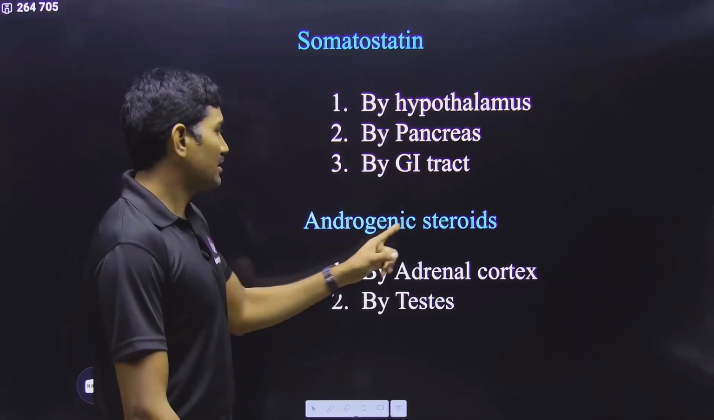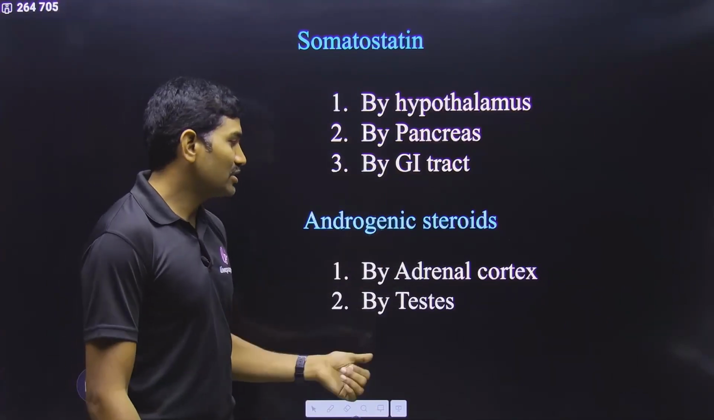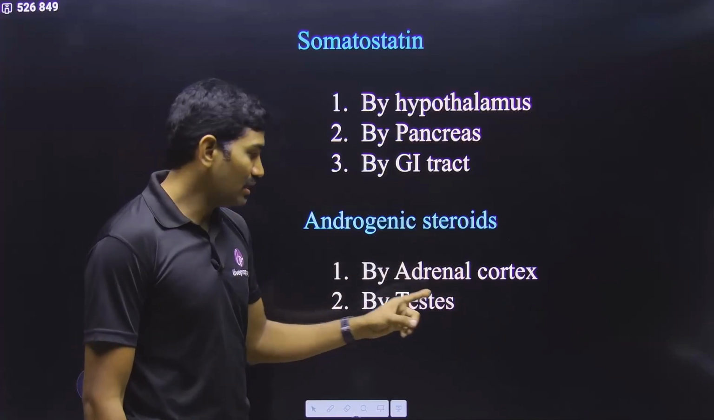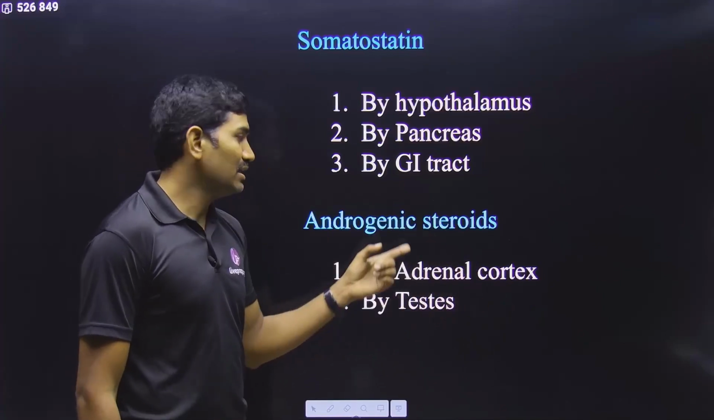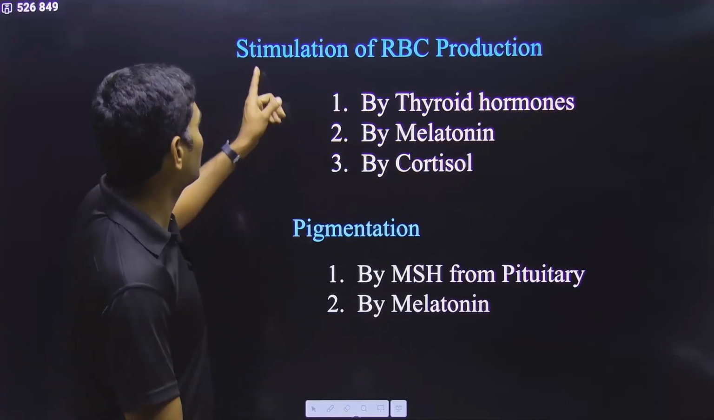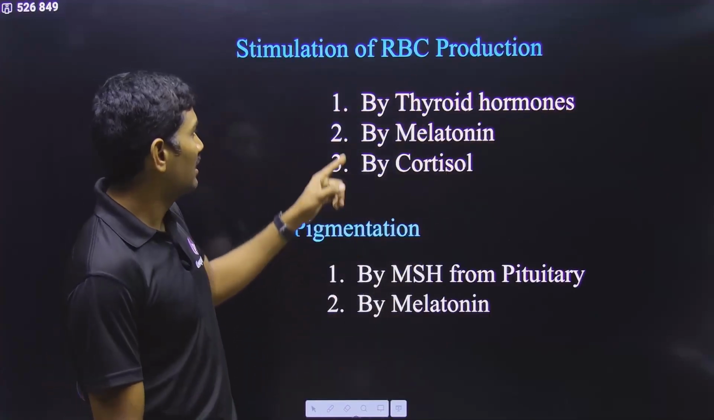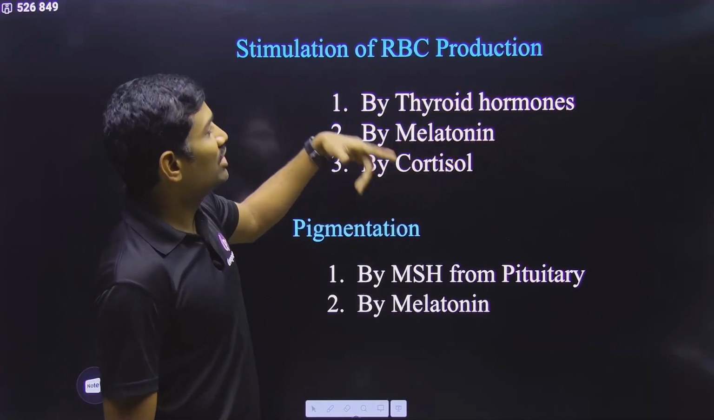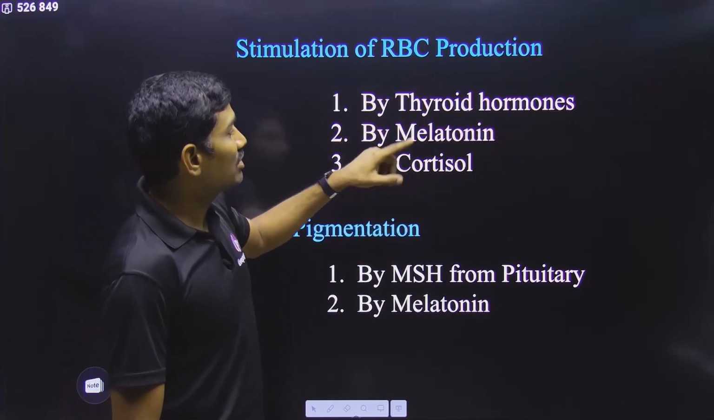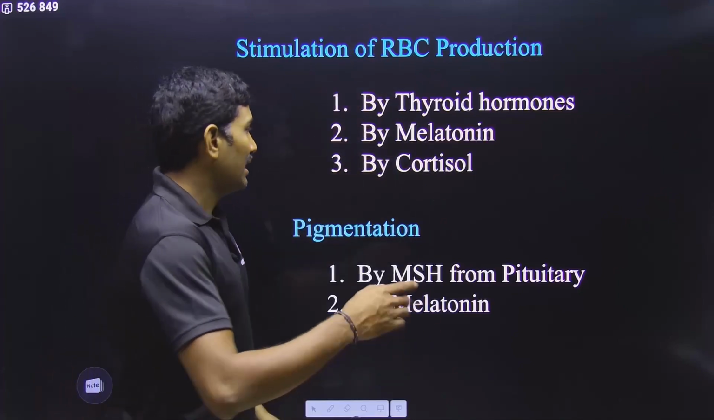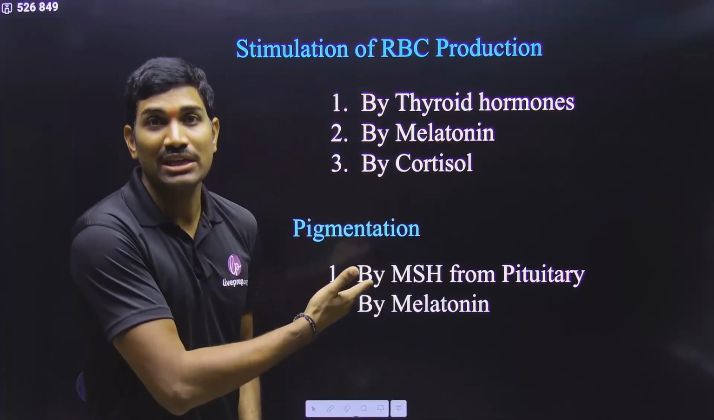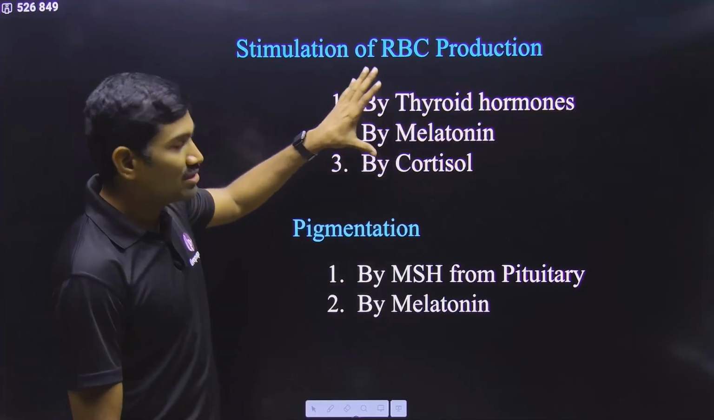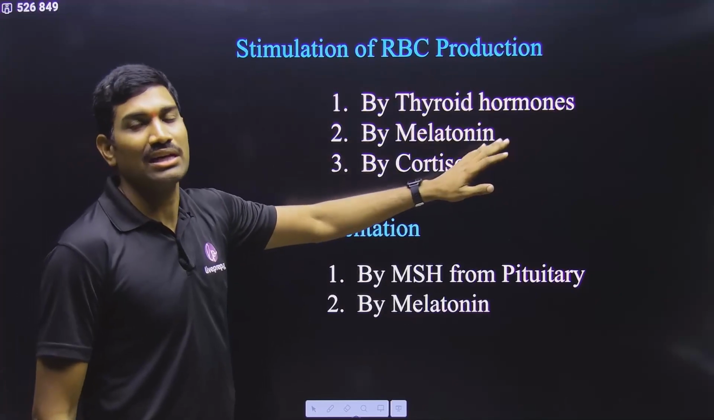Clear? Over. Next one, androgenic steroids. Androgenic steroids are produced by the adrenal cortex. Adrenal cortex is producing the androgenic steroids, and even the testes are also producing the androgenic steroids. This is the information. Next one, regarding the stimulation of RBC production by the thyroid hormones. Thyroid hormones are stimulating RBC production. Even melatonin is also involved in RBC production. Even cortisol is also stimulating RBC production. And the fourth one, you just add it, erythropoietin from the kidneys. Erythropoietin from the kidneys is also involved in the RBC production, right? Write all these things.